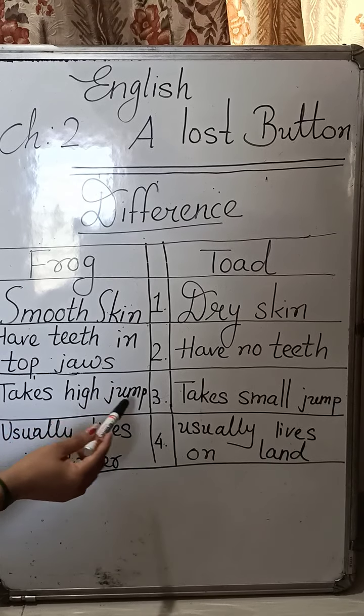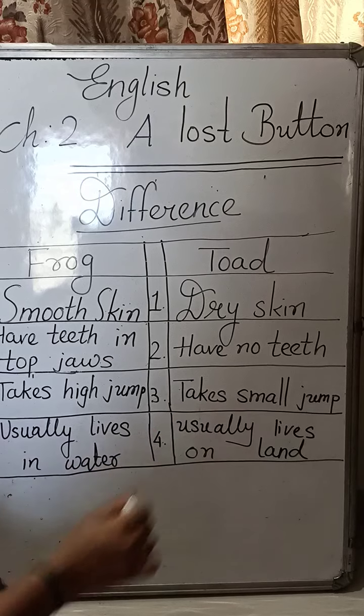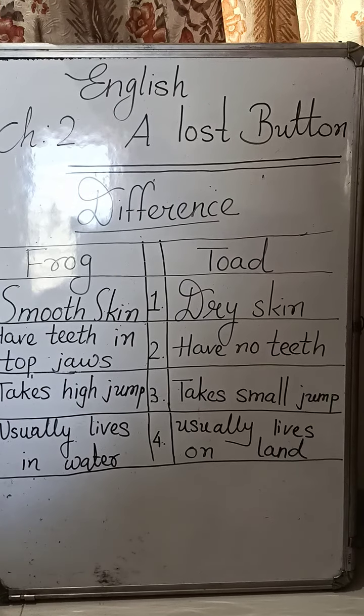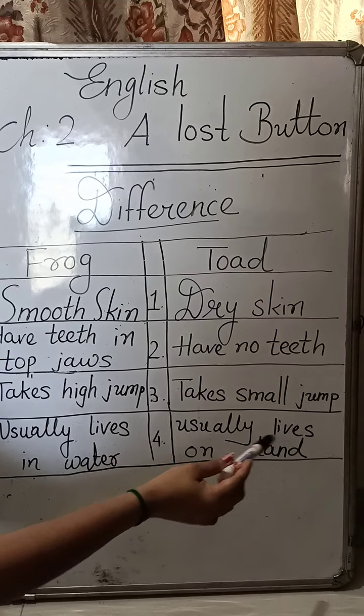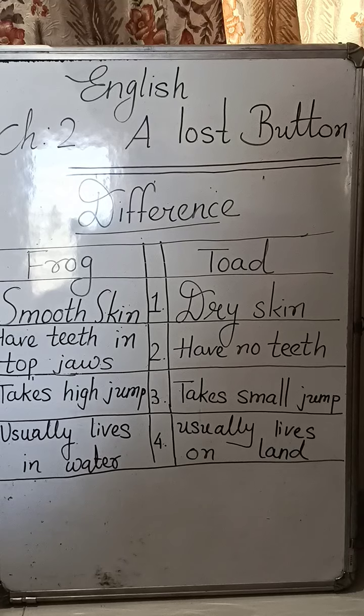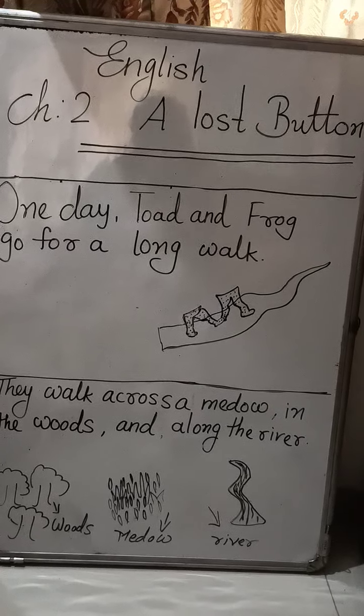Frog takes high jump while toad takes small jump. Frog usually lives in water while toad usually lives on land. I think now you understand what is the difference between frog and toad.